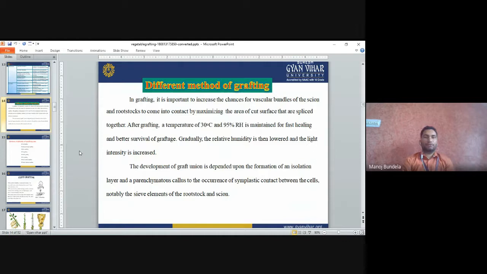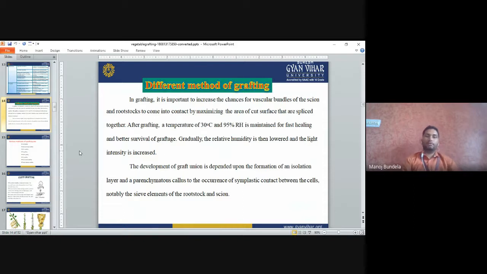Different methods of grafting. In grafting, it is important to increase the chance of the vascular bundles of scion and rootstock coming into contact by maximizing the area of the cut surface when they are placed together.